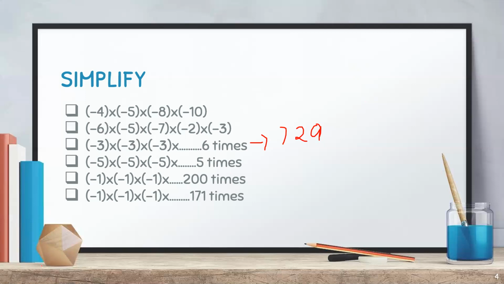Now move on to the next question. Here 5 5s are 25. 25 into minus 5. What will we get? Just a minute. 25 into 5 is 125, and this 125 again with minus 5. I think there's a mistake.